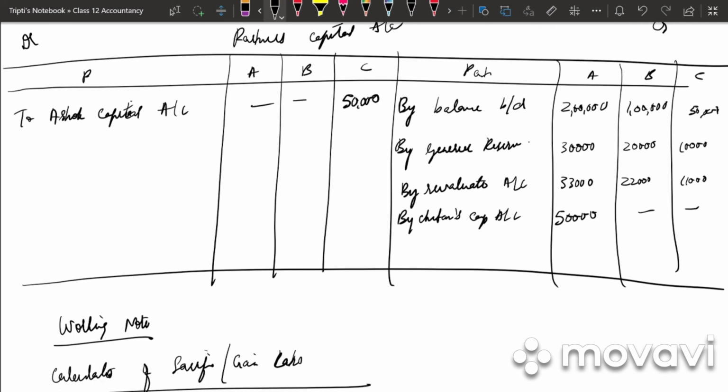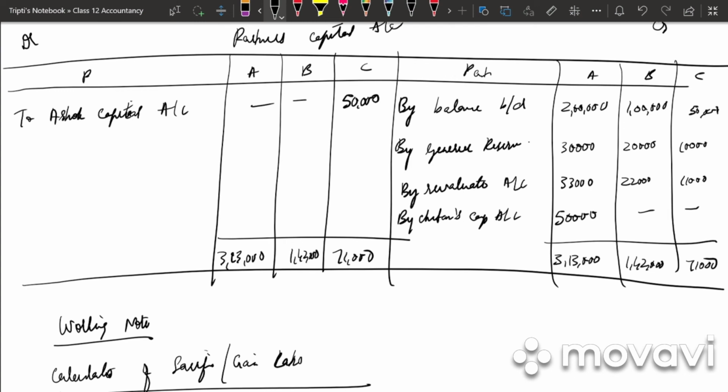Next, total. Which side is more? A credit side total of Ashok is more, that is 3,13,000. For Bhim it is 1,42,000 and for Chetan it is 71,000.